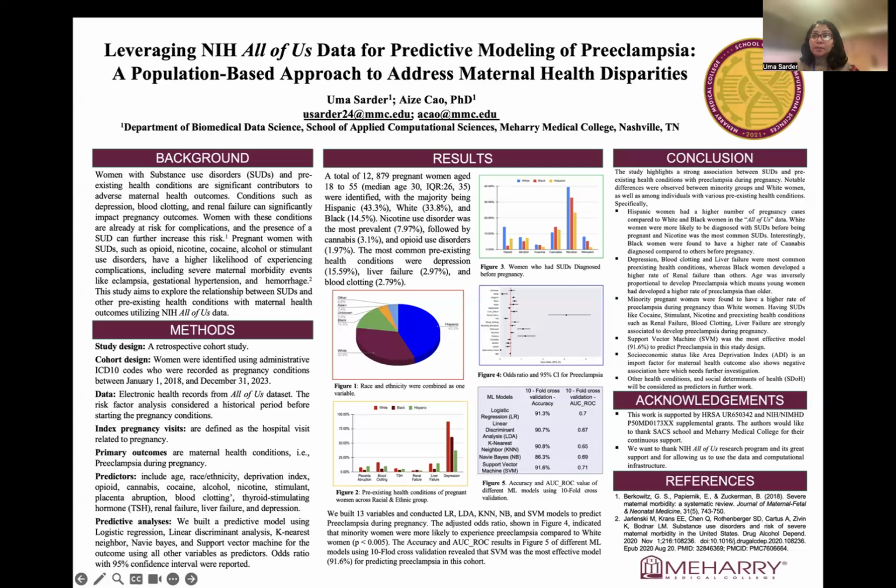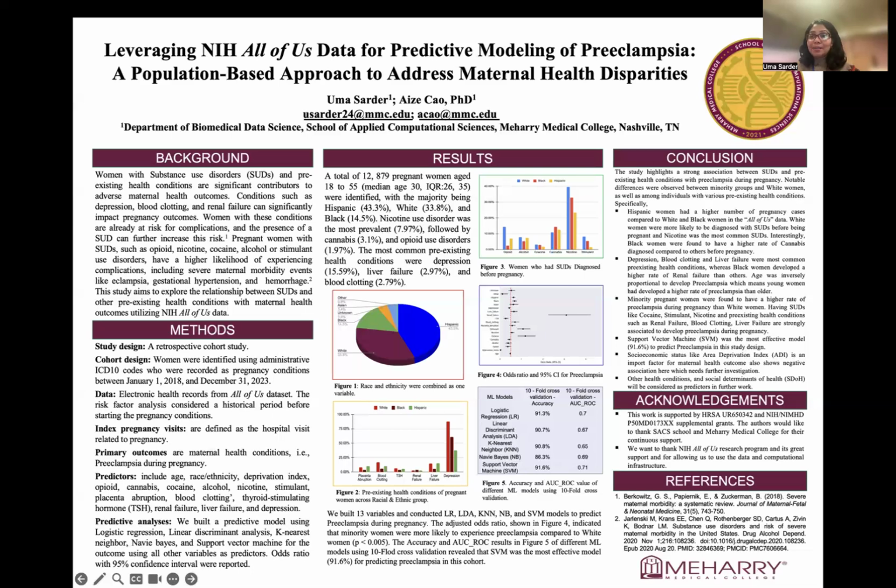To predict preeclampsia during pregnancy, we employed a range of machine learning models such as logistic regression, linear discriminant analysis, k-nearest neighbor, naive Bayes, and support vector machine. We used odds ratios and 95% confidence intervals to assess the strength of association between predictors and outcomes, with support vector machine as the top performing model with an impressive 91.6% accuracy.